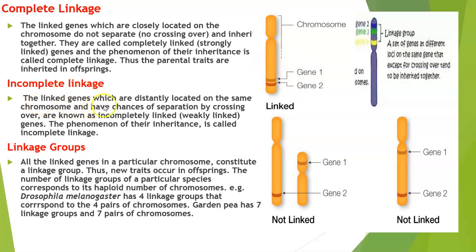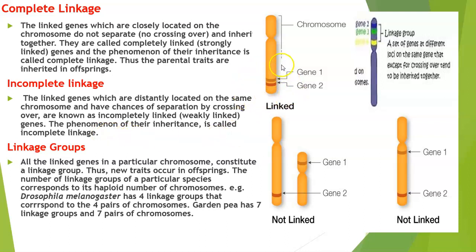Incomplete linkage: the linked genes which are distantly located on the same chromosome and have a chance of separation by crossing over are known as incompletely linked or weakly linked genes. Here, can you see this chromosome? They are quite far away from one another. Suppose a crossing over happens in this region, there is a chance that these two genes might get separated and go into different gametes. So these linkages are called incomplete linkages.